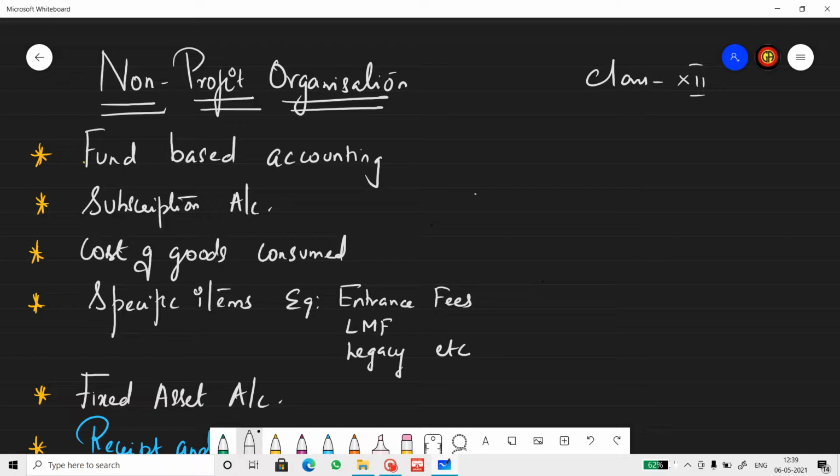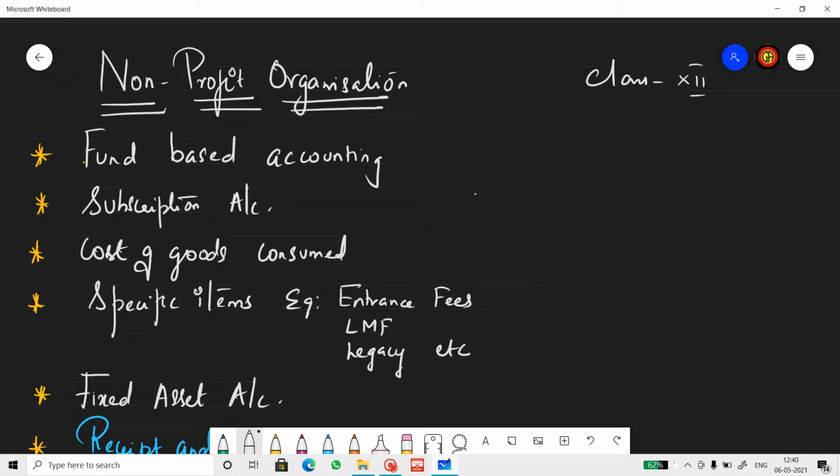confused with the items. When you see an item, you will not be able to recognize whether it's capital in nature or a revenue in nature, whether it's an income or an expenditure, because it is somewhat not familiar like we see in final accounts. Non-profit organizations are organizations run for not making profit. Their main aim is not to make profit, but to serve the society. Examples: hospitals, schools, library, etc.